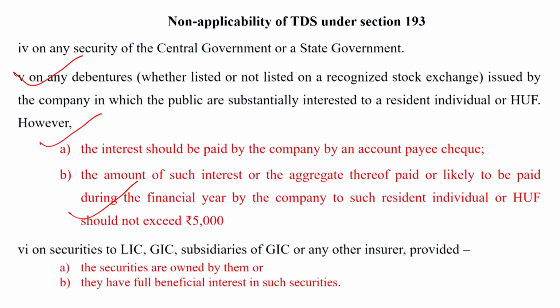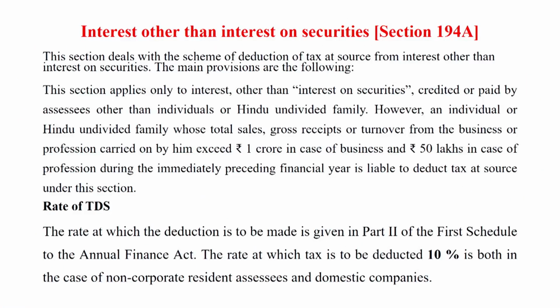The TDS is capped: tax is not deducted when the interest amount does not exceed 5,000. Point number 6 is on securities of Life Insurance Corporation, General Insurance Corporation, subsidiaries of GIC, or any other insurer, provided the securities are owned by them, or second, they have the full beneficial interest in such securities. Dear student, this security interest, this security bonus or benefit, is not required to have TDS deducted.